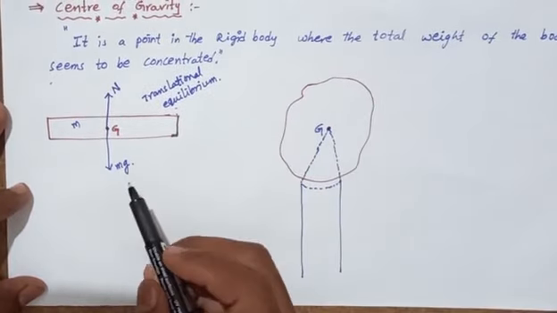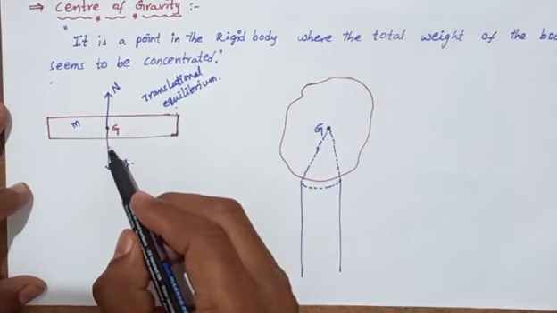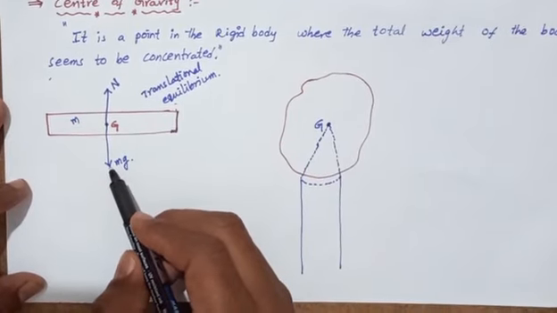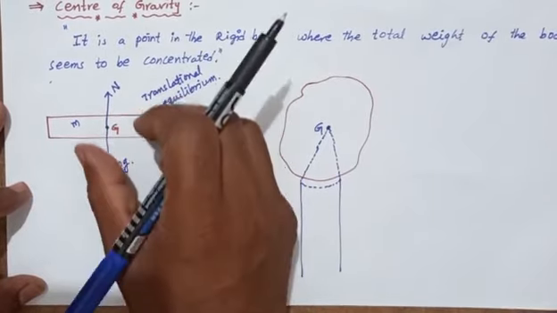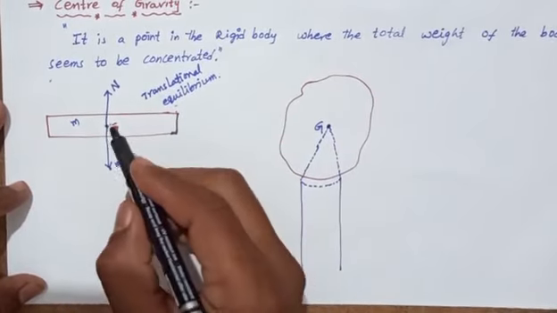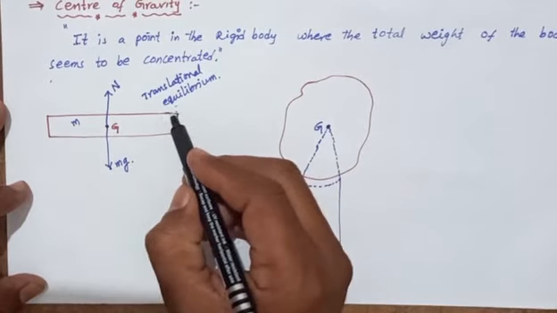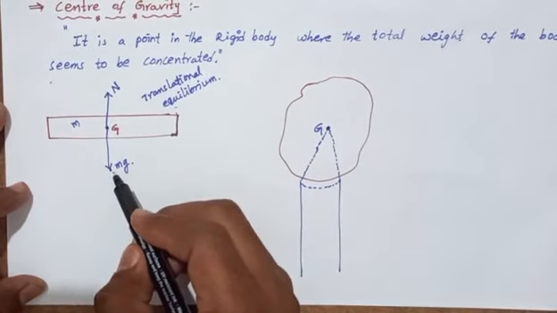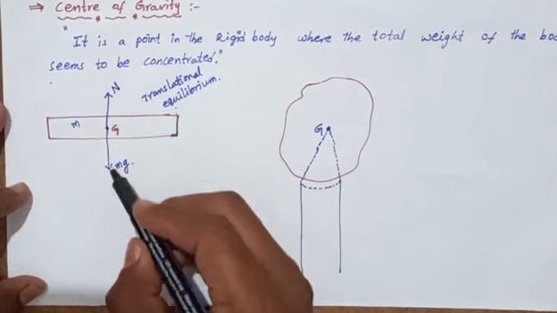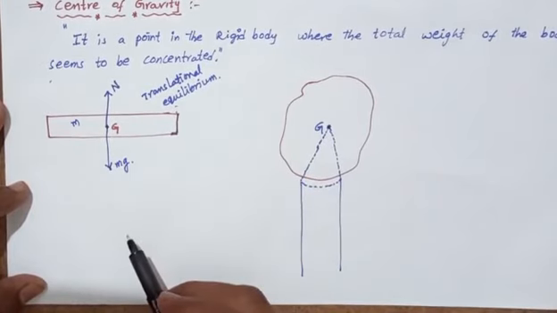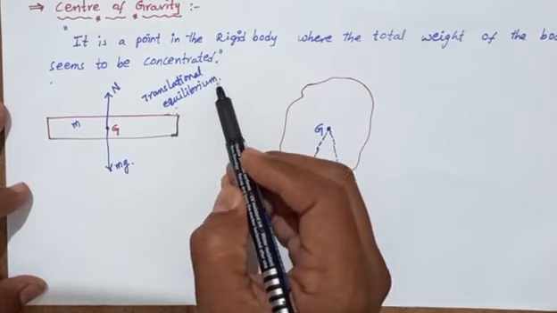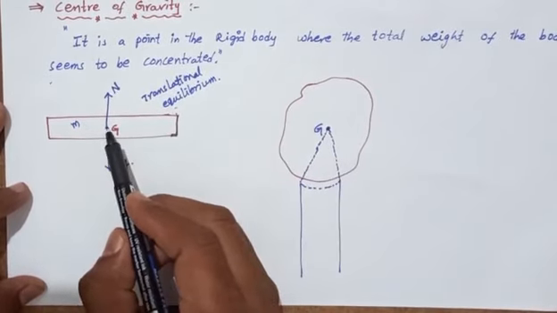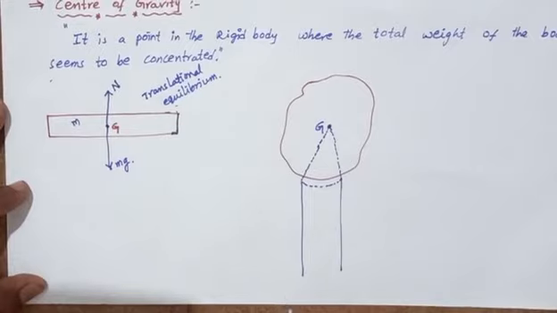Translational equilibrium means the gravitational force acts in the downward direction, and if there were no normal reaction, the body would move downward. But because there is an equal and opposite normal reaction balancing the gravitational force, the body stays constant at the center of gravity.